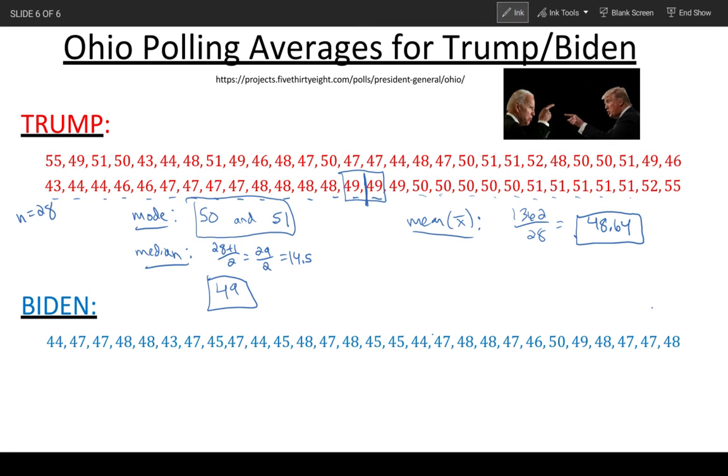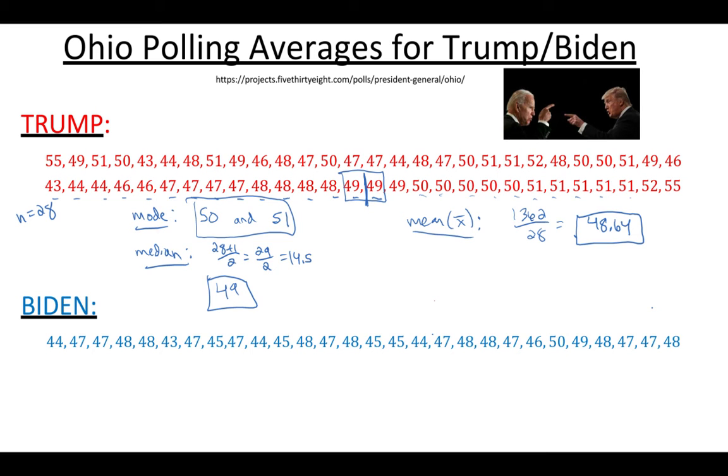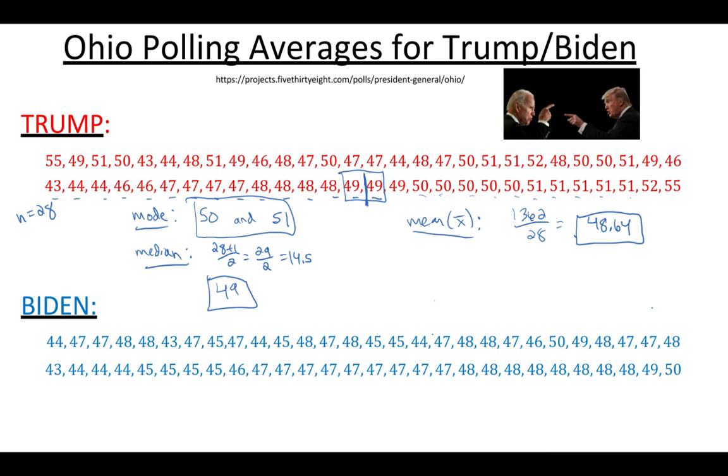So I went ahead and ordered his as well. There we go, so there's his in order. The mode, first of all, on this one, it is 47. There's a lot of those. We got 1, 2, 3, 4, 5, 6, 7, 8, 9 47s. Then 3, 4, 5, 6, 7, 8 for 48. So it is 47 because you got 9 of those.